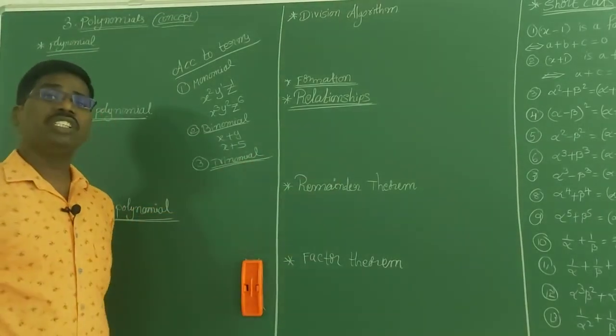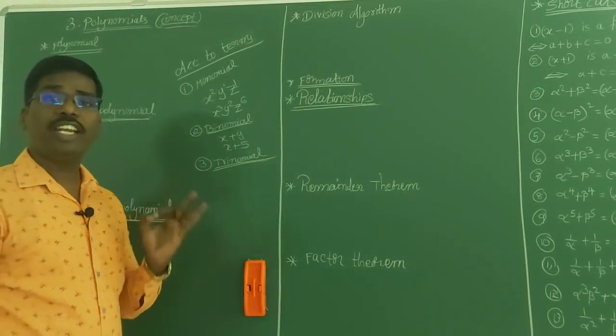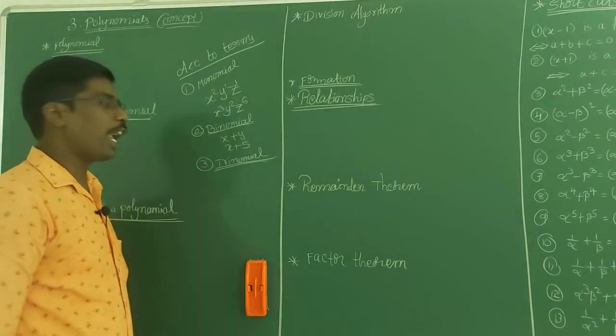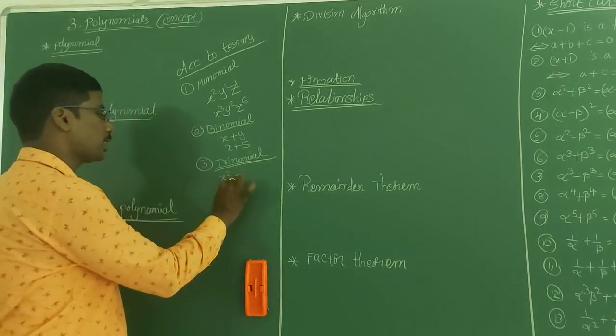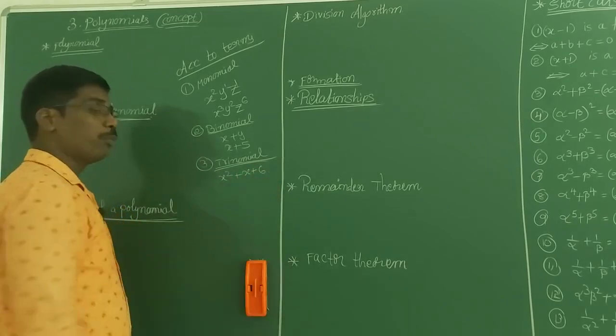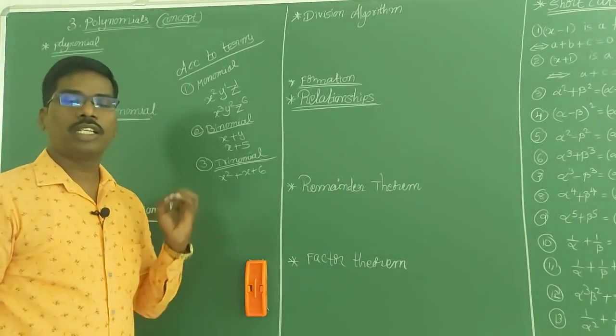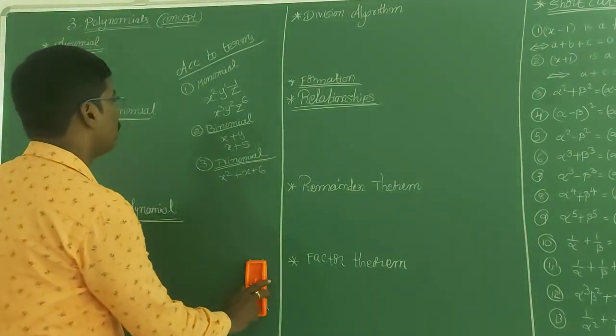A polynomial in which if three terms are there, then that is called trinomial. For example, x square plus x plus 6.